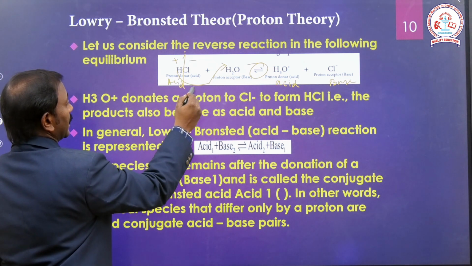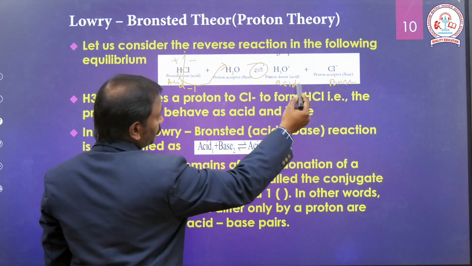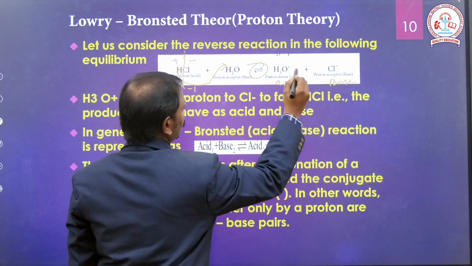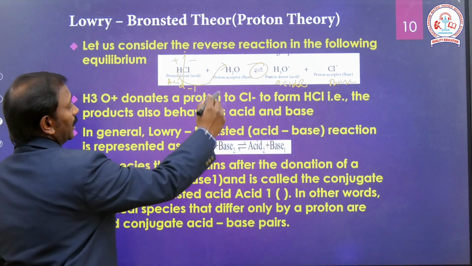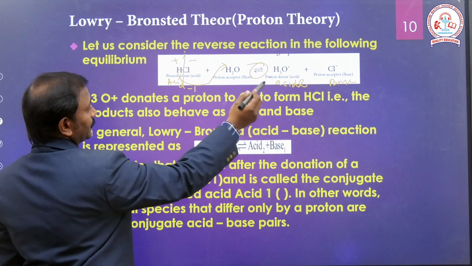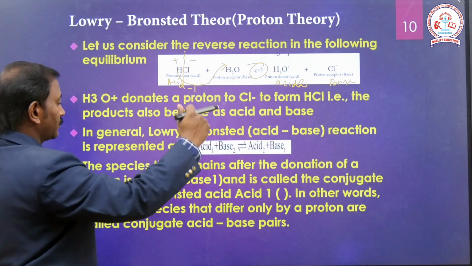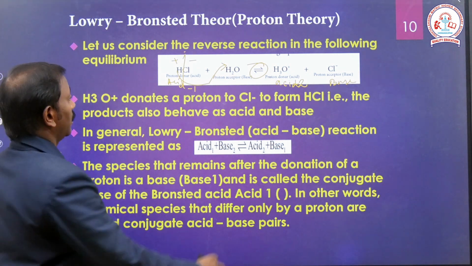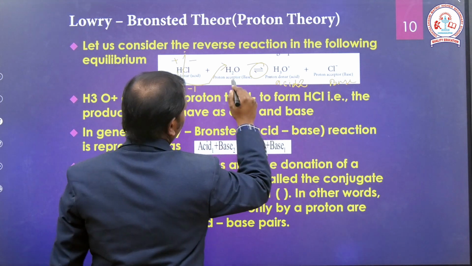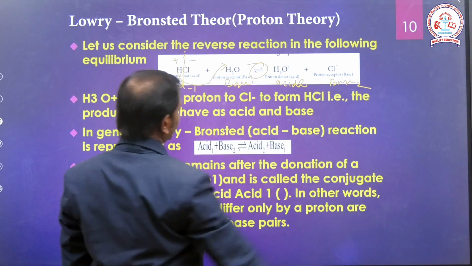In the reverse reaction, the proton donor is acid 2. In the forward reaction, H2O, the proton acceptor, is base 1, and in the reverse reaction Cl minus is base 2.